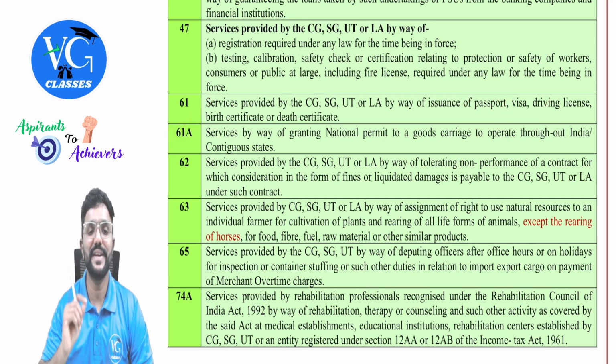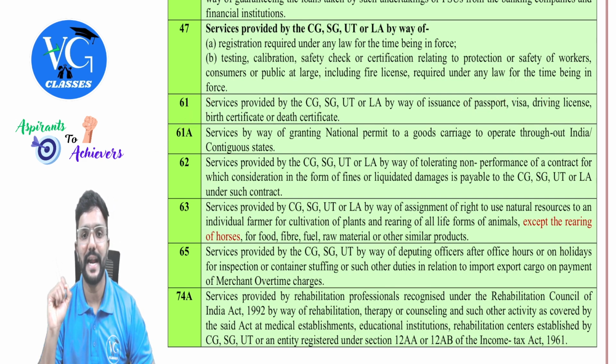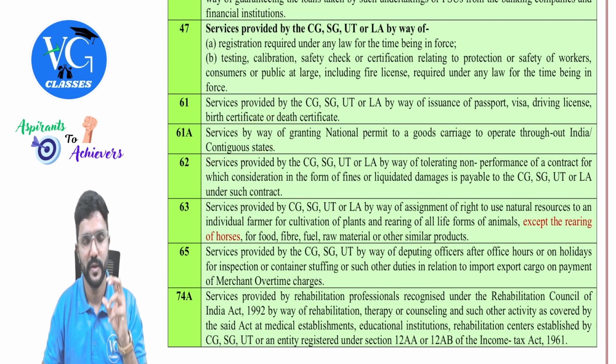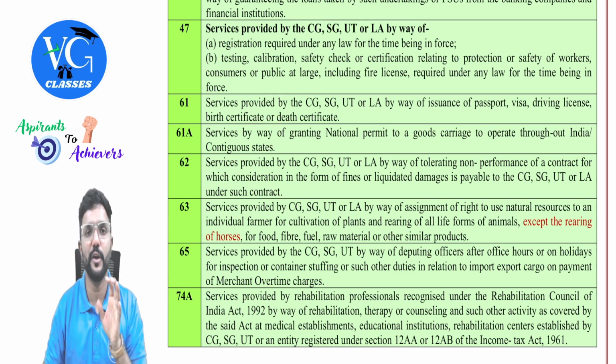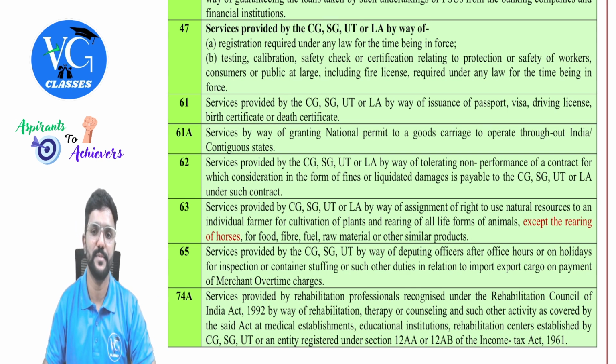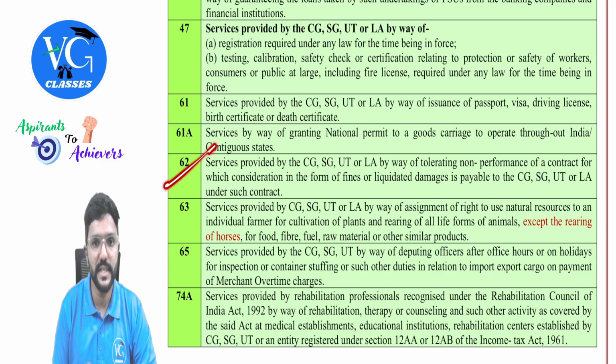Yes, sir. 61A. Services by way of granting national permit to a goods carriage to operate throughout India or contiguous states, means neighboring states. Okay. Guys, you know yellow board? Yes. So if you want to obtain a yellow board for your vehicle, you need to pay some extra amount. On that, is GST applicable? No, it is exempt.